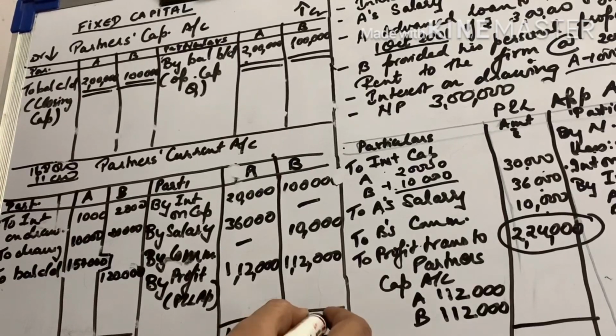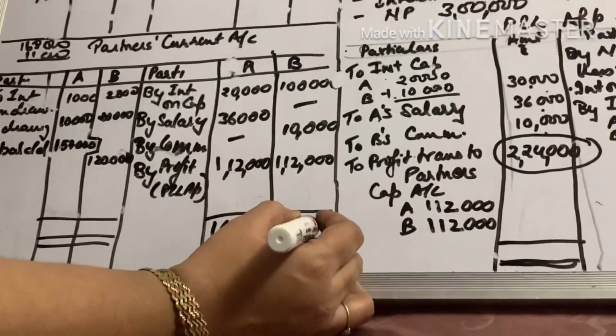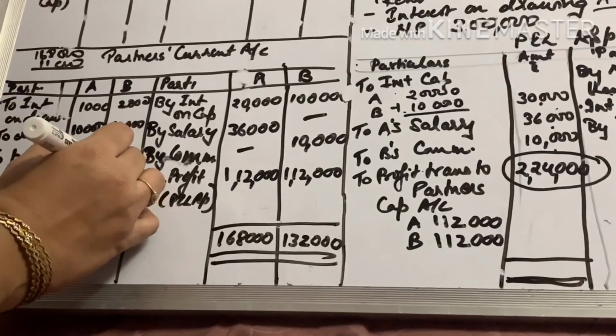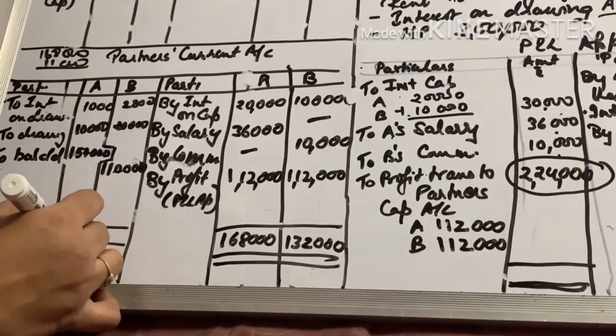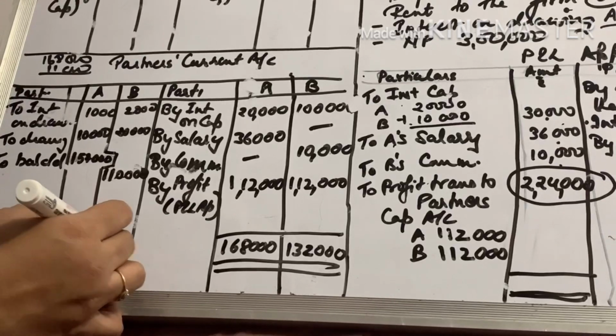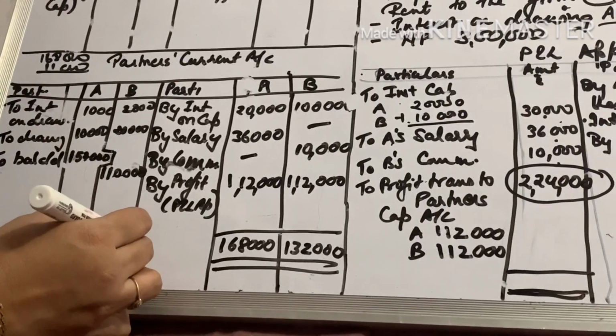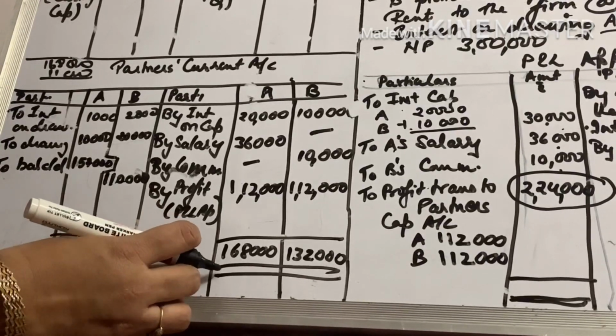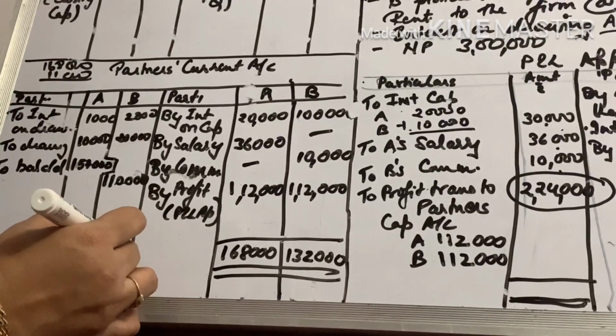It is 1,32,000. So this would be 1,10,000. So 1,68,000 and 1,10,000 is the balances. 1,32,000.